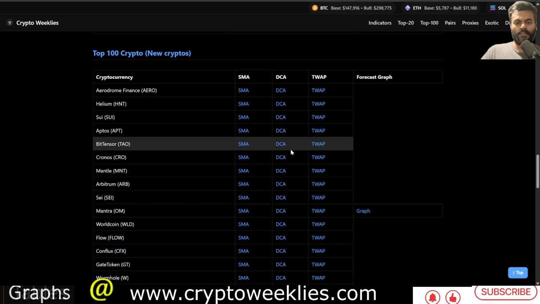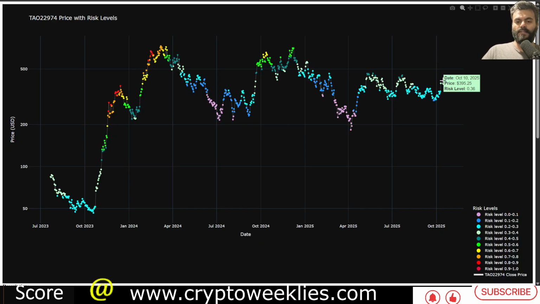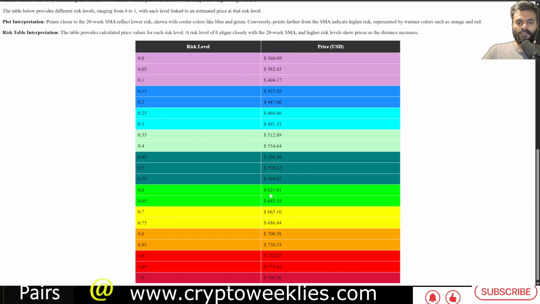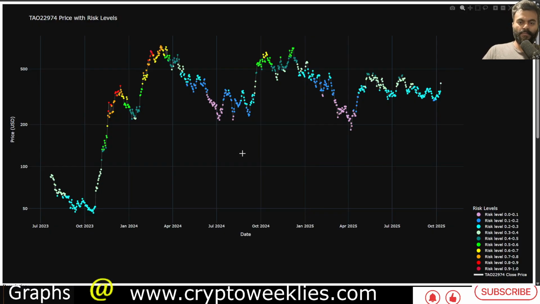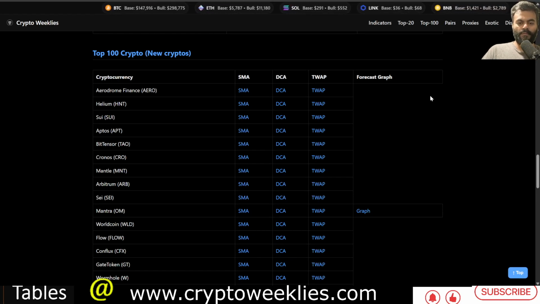The last but not the least is the 20-week simple moving average price based risk. Right now that risk is at around 0.35. If that were to go to the intermediate zone between 0.6 and 0.7, the short term peak for TAO in that environment would be between $620 and $665. Per this model, the max permissible bull run ceiling for TAO is at around $800 as the 20-week simple moving average based risk stands currently. This is more of a medium term target for TAO if the bull market were to continue.